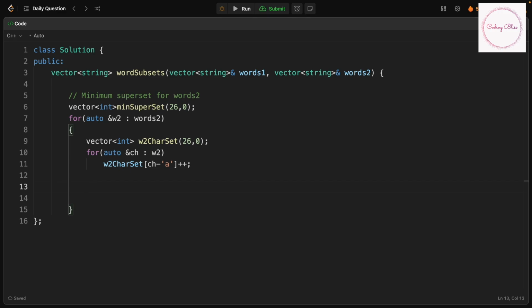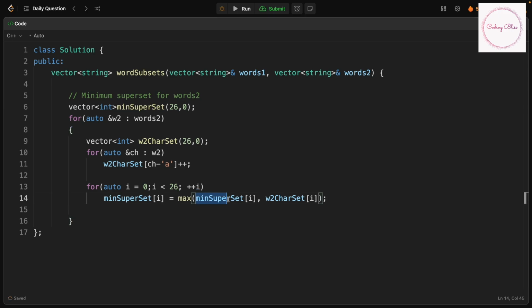Then what we will do is iterate through all the characters in both arrays and store the maximum number of instances of a character for attaining the minimum superset. I hope this is clear. So either whatever is currently there, if that is greater, then we will take that one. If not, if this is greater for the current string, then we'll take that one. So this should be good enough for our minimum superset identification.